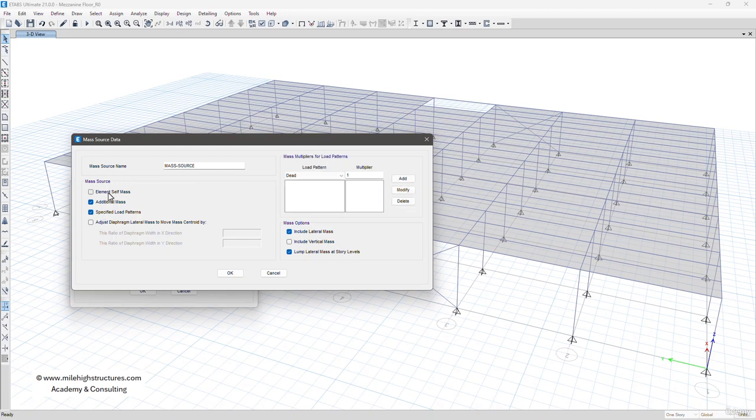We can left click on specified load patterns and we can undo those. So we can left click on dead, and then again we can add for the live load factor. As we are using the storage application, we have to change it to 0.6, and then for SIDL again we have to change it to 1. So the 100% of permanent action and 60% of the live load application has to be considered in the mass source calculation.